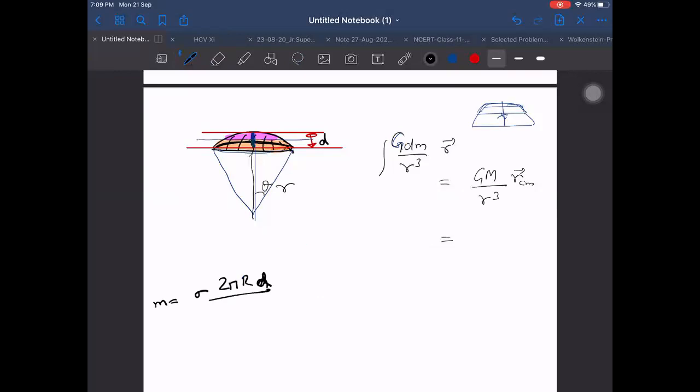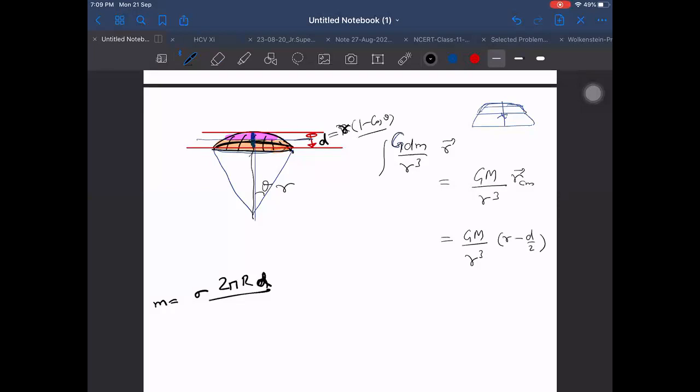Then we get G into M upon R cube into RCM, which is at a distance of, how to find the distance up to the midpoint here now? D is equal to small r into 1 minus cos theta. Then D by 2, my answer will be R minus D by 2.